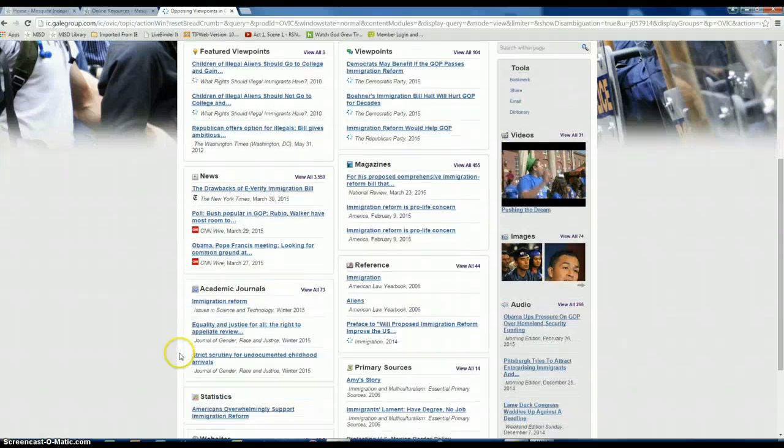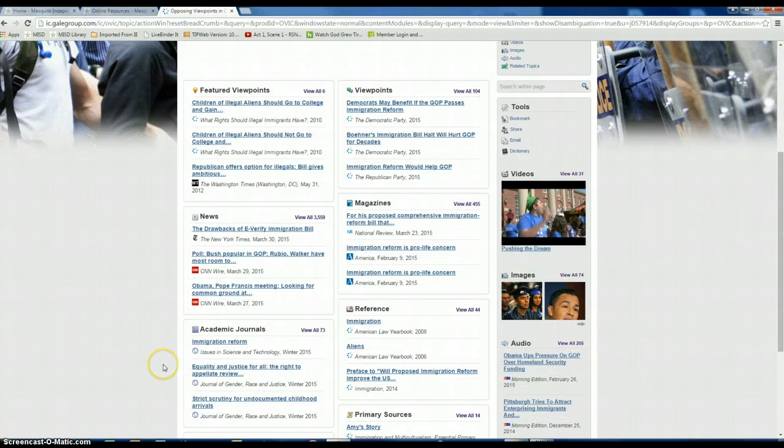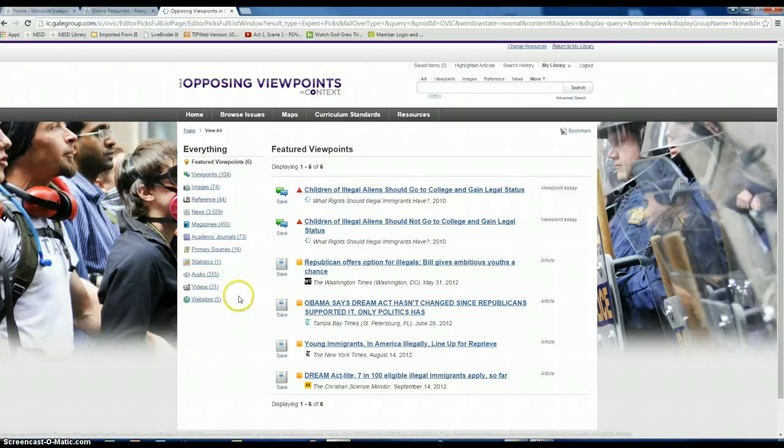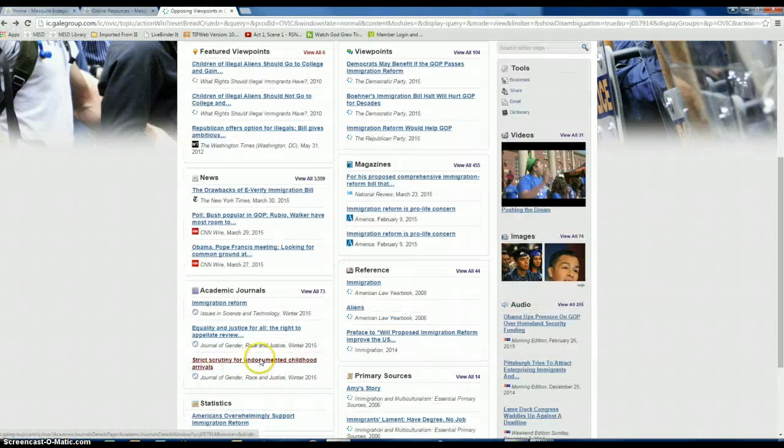What's really nice about the MISD database is you know it's safe. It has featured viewpoints, view all 6. This just has 3 listed, but you can look at all 6 of them. They're from reputable resources, and I would use that as a starting spot.